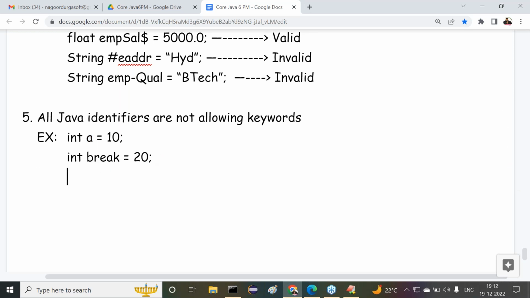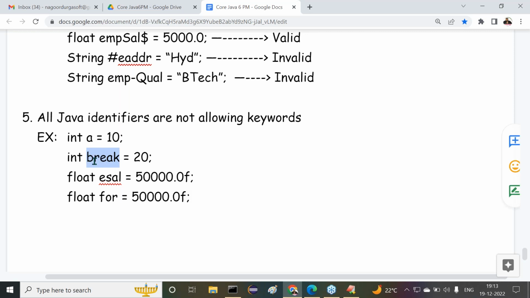Observe carefully. For example, float esal is equal to 50,000.0f. That's okay. But at the same time, now I want to use float for is equal to 50,000, something like this. Here, break is a keyword, esal is a normal variable, and for is again a keyword.